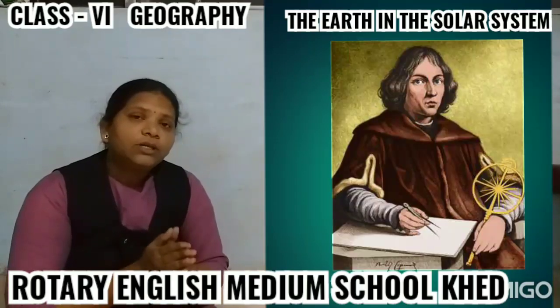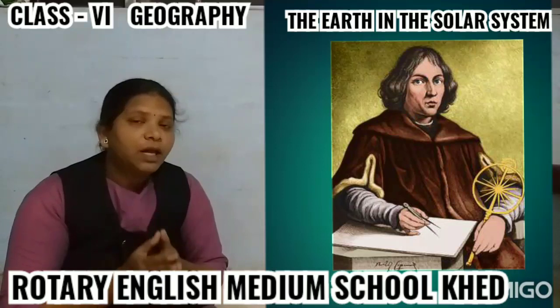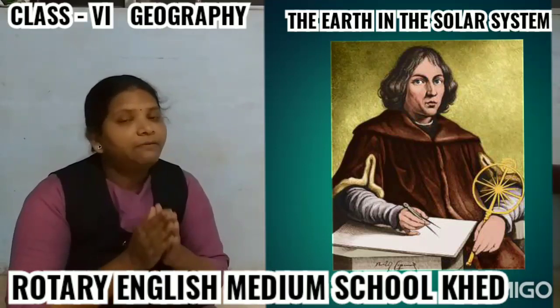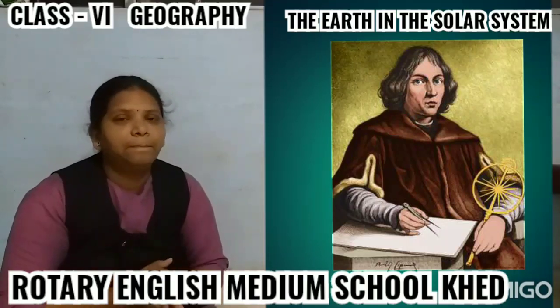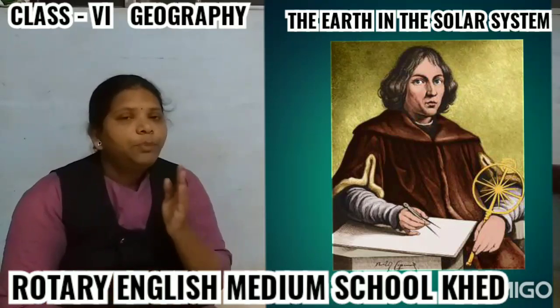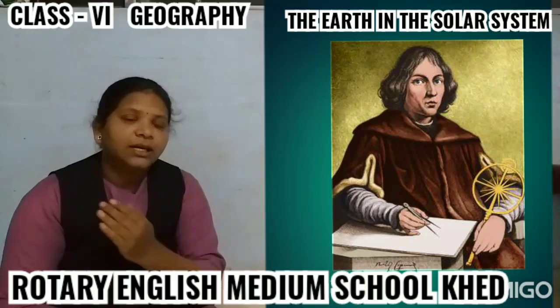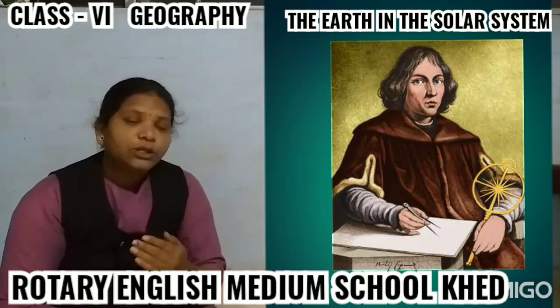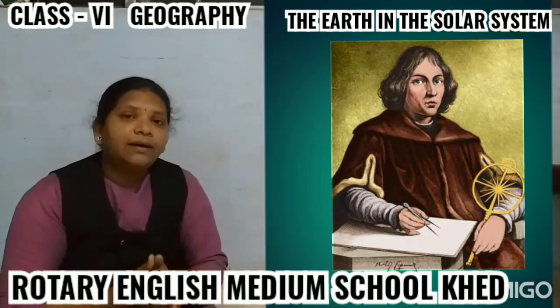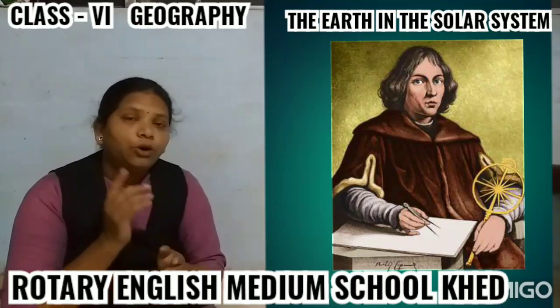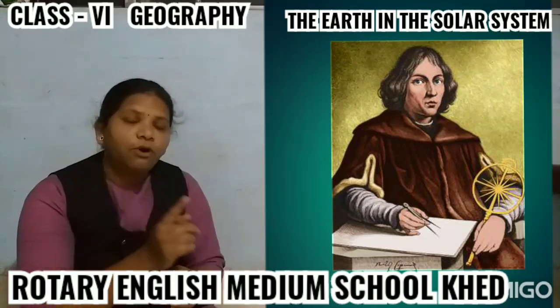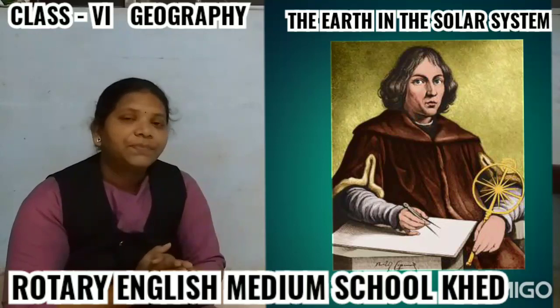Similarly, Nicolaus Copernicus was a well-known observer of heavenly bodies of his time. He proposed that planets revolve around the sun. He also stated that the planet Earth rotates as well as revolves around the sun.